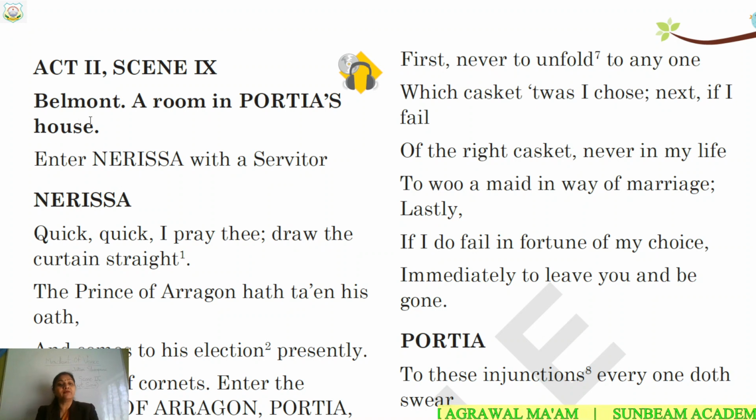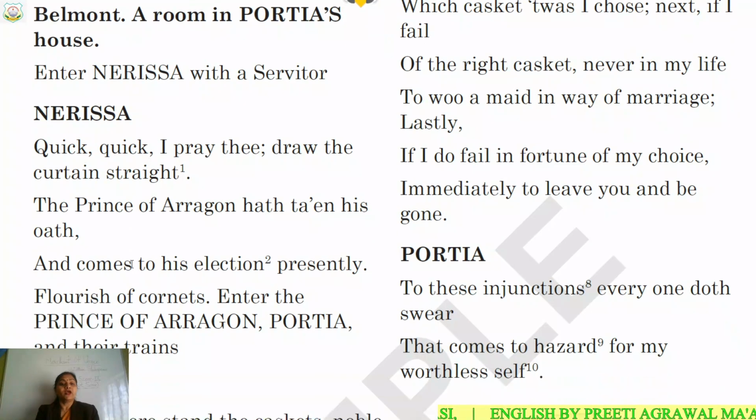The place is Belmont. And what is the setting? There is a room in Portia's house. Now Nerissa, who is Nerissa? Nerissa is the maid servant of Portia. So Nerissa is coming. Now she is saying, quick, quick, I pray thee, draw the curtain straight. The Prince of Aragon has taken his oath and comes to his election presently. Now Nerissa is in a hurry, and the maid servant is saying, quick, quick, hurry up. I pray thee, draw the curtain straight.